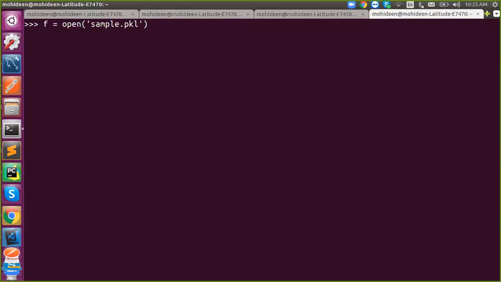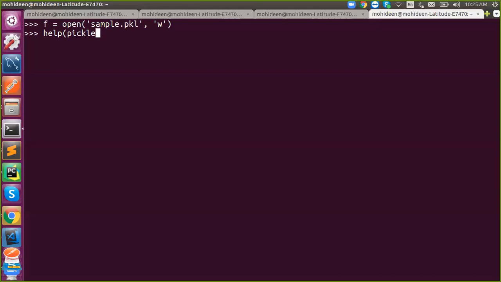Even you can use .txt also. But the suggested format is .pkl, so I have to say write mode. Got it?